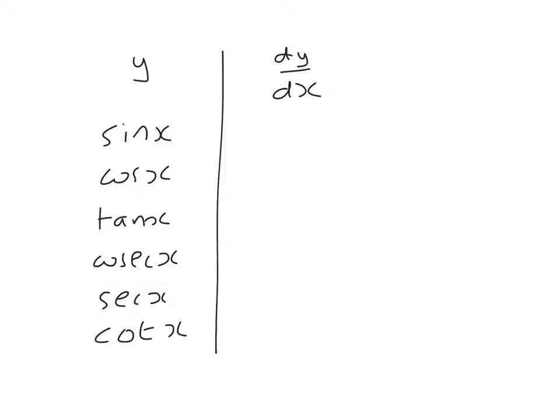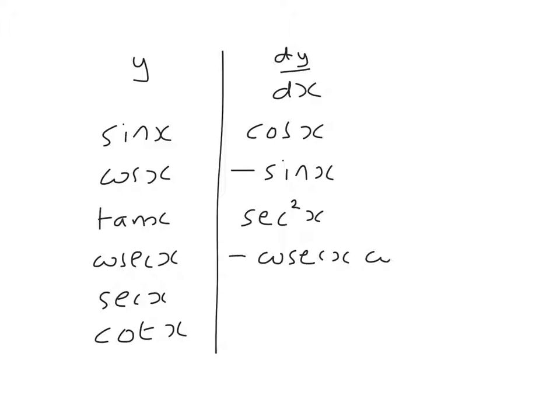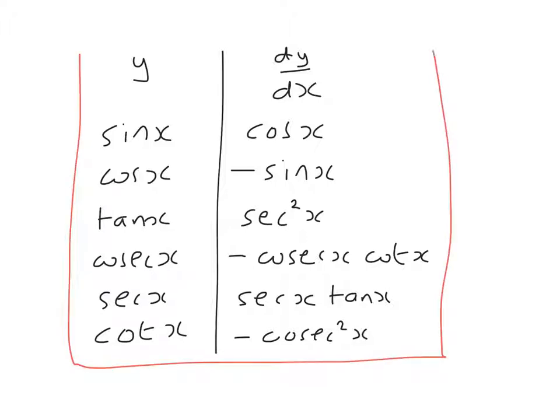And then when you differentiate sine, you get cos x. Differentiate cos x, you get minus sine x. Differentiate tan, you get sec squared x. Differentiate cosec, you get minus cosec cot. There's cosec cot. Differentiate sec, you get sec tan. And differentiate cot, you get minus cosec squared. And this table you have to learn.